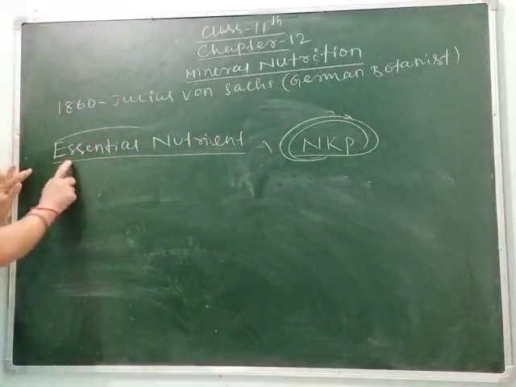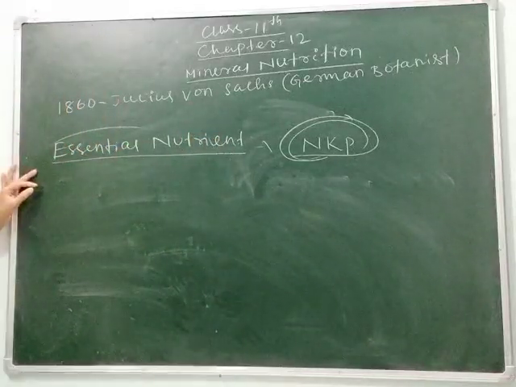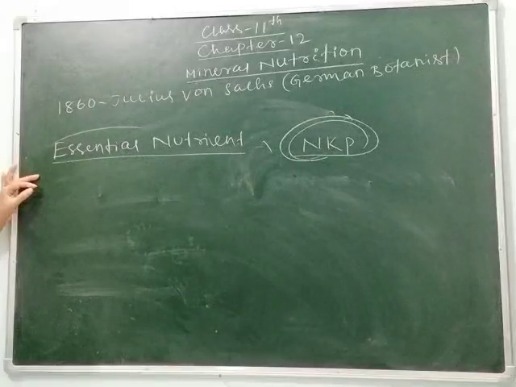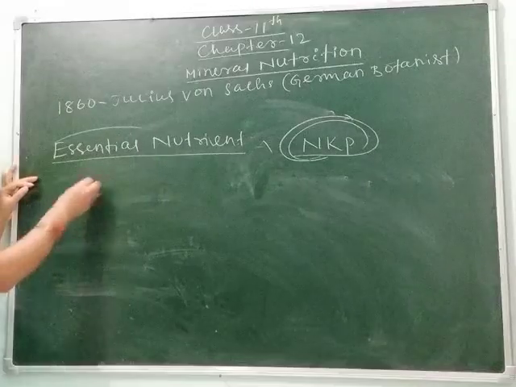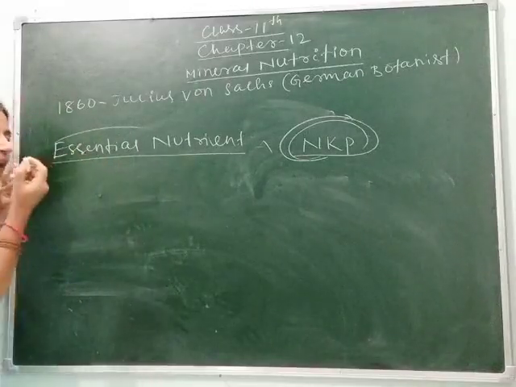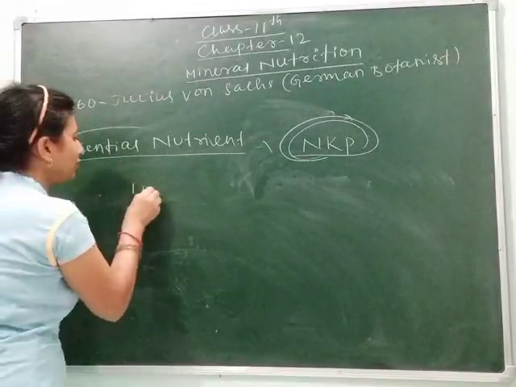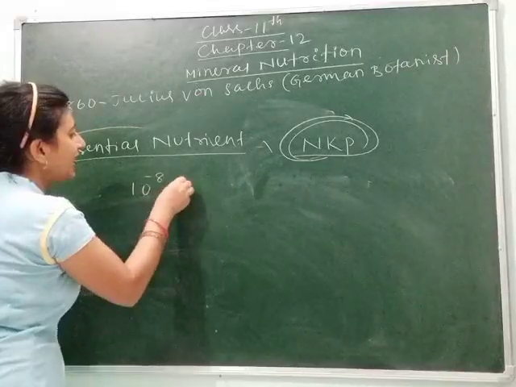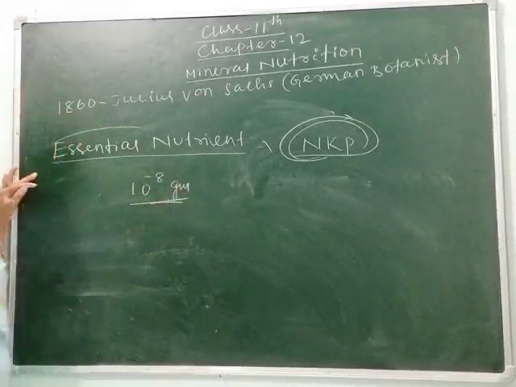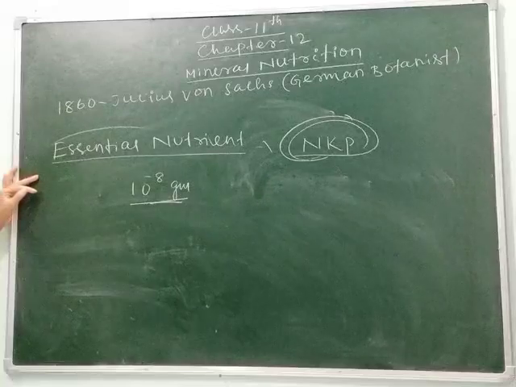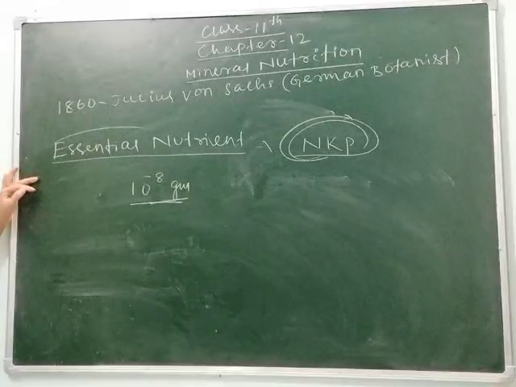So let's understand what essential nutrients are and how much of them is required. We can say that the minimum concentration every plant requires is 10 to the power minus 8 gram per milliliter.